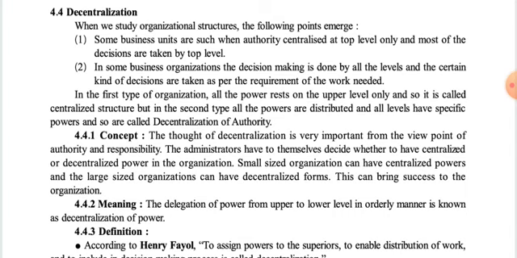In the first type of organization, all the power rests on the upper level only, and so it is called a centralized structure. But in the second type, all the powers are distributed and all levels have specific powers, and so it is called decentralization of authority.